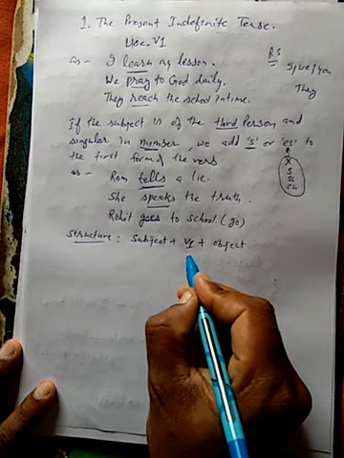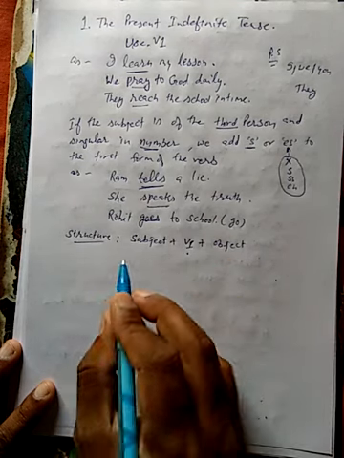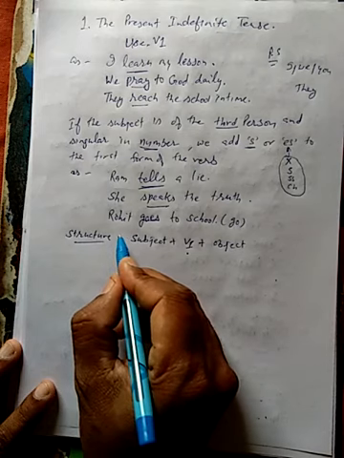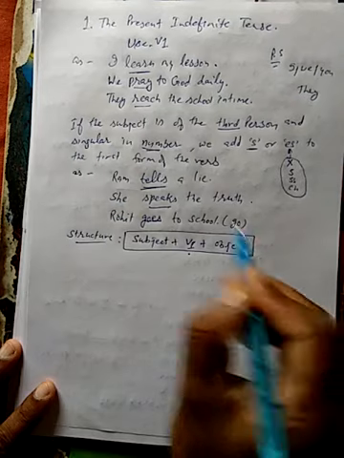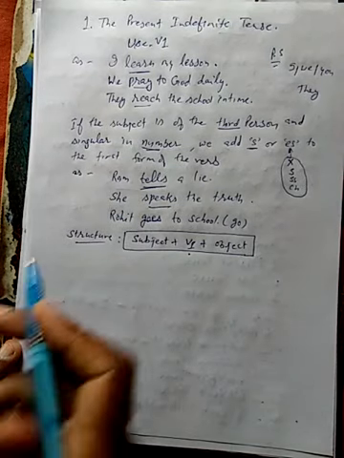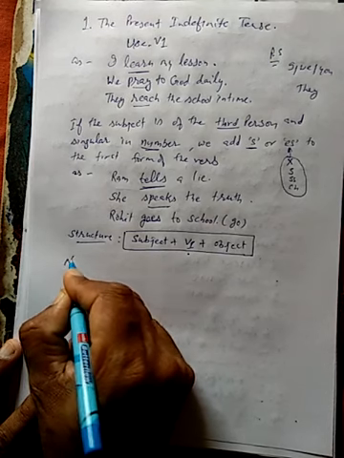And we need to add s or es when the subject is singular. Clear beta? So this is the thing that you have to keep in your mind regarding the present indefinite tense.